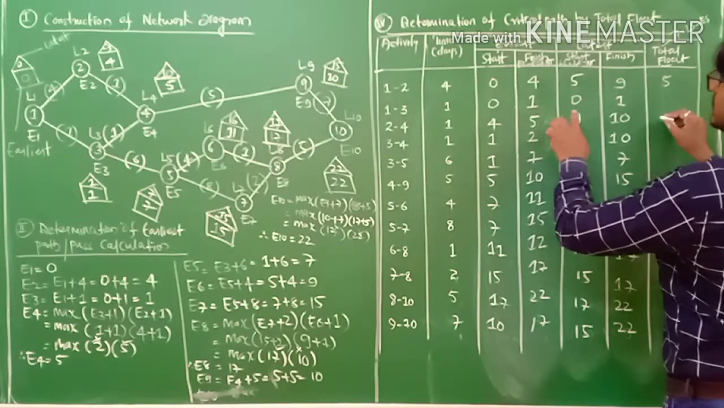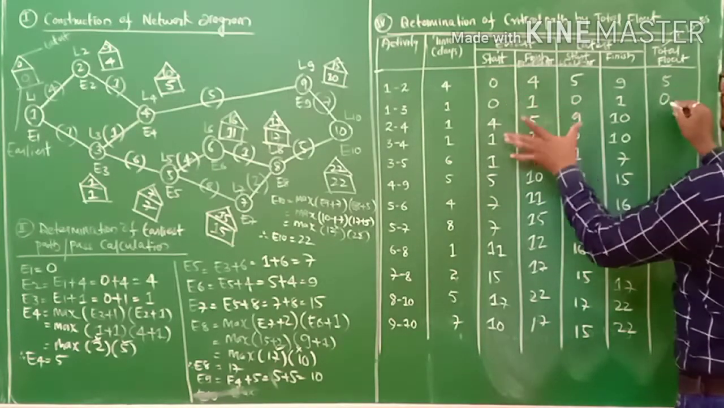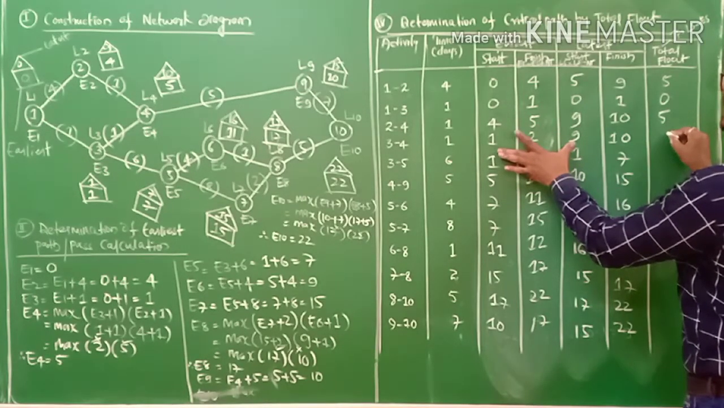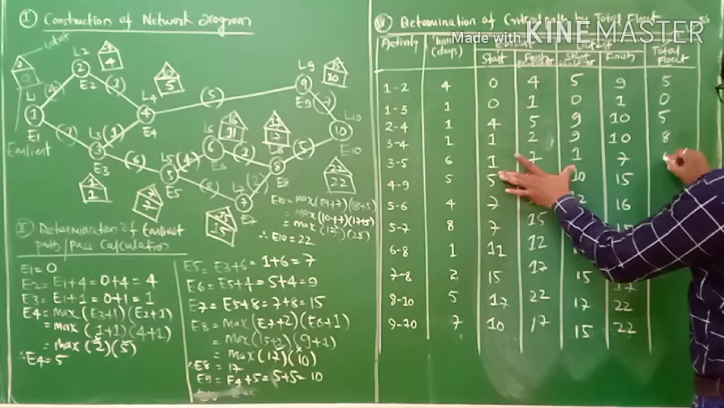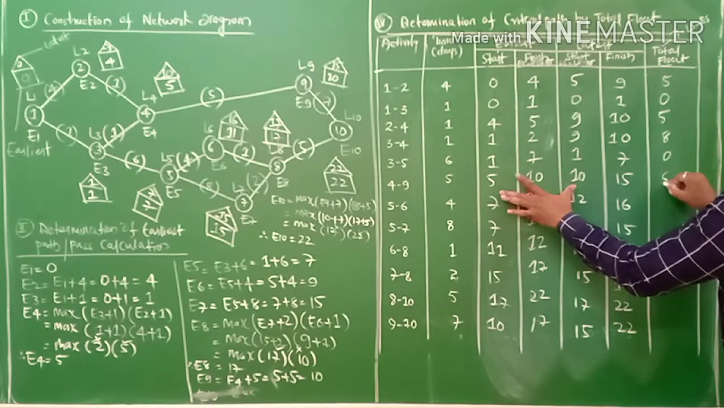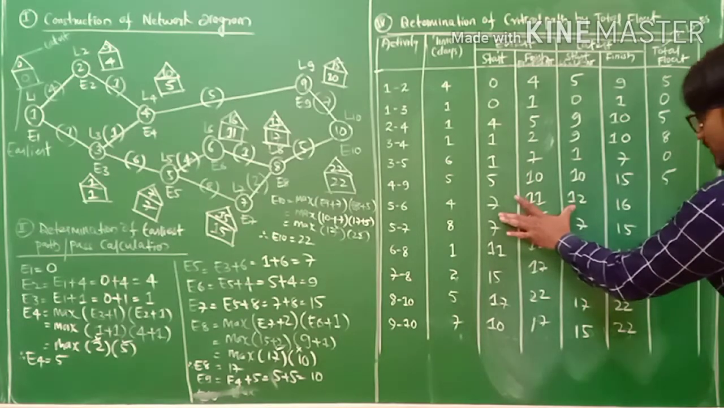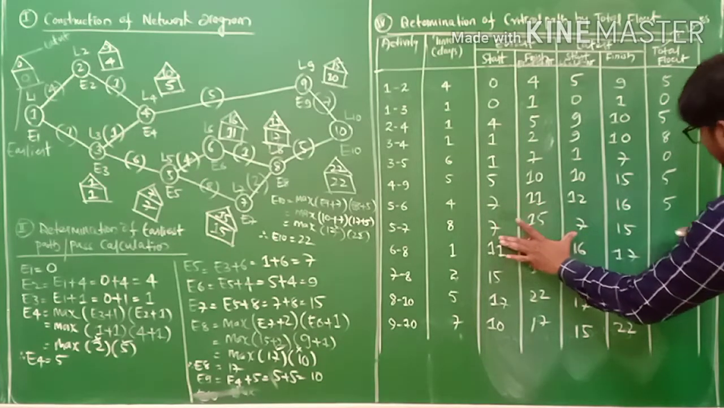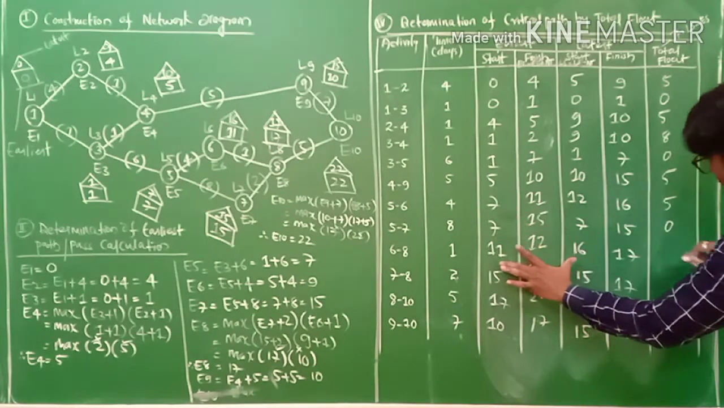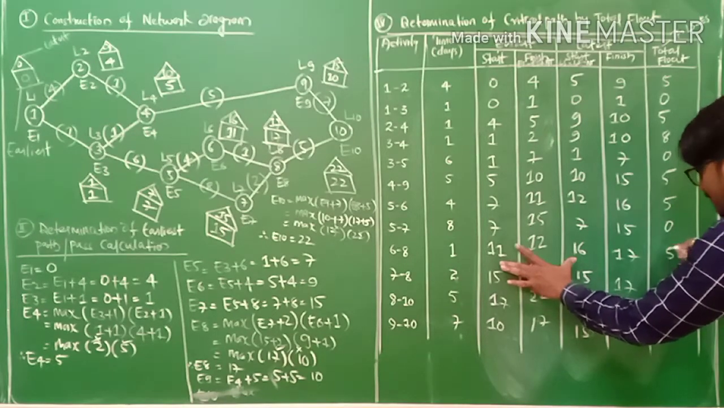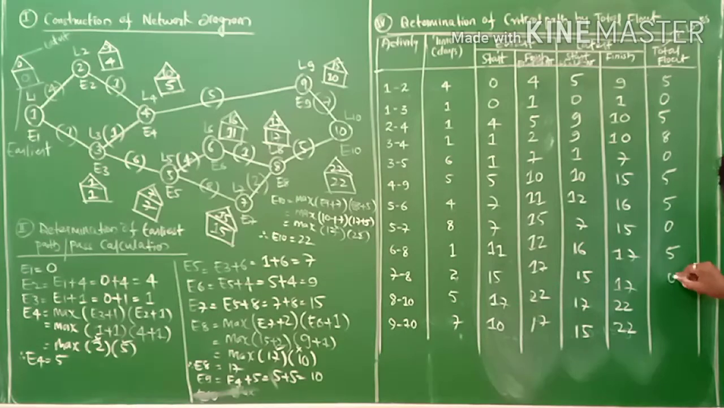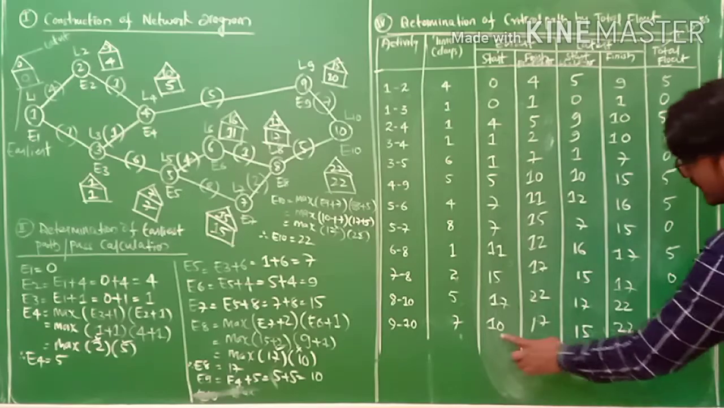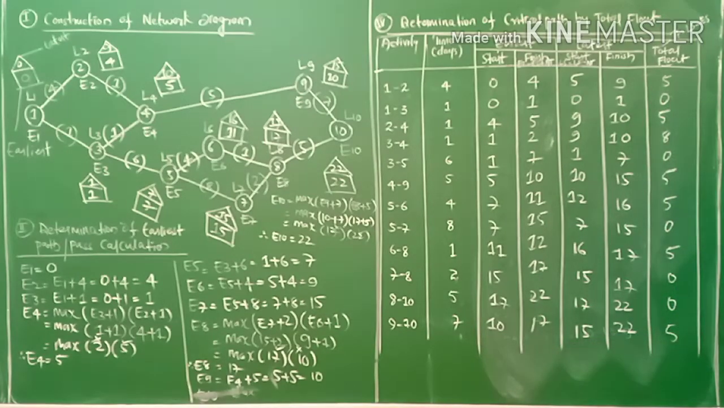1 minus 1, it is 0. 9 minus 4, it is 5. 9 minus 1, it is 8. 1 minus 1, 0. 10 minus 5, 5. 12 minus 7, it is 5. 7 minus 7, it is 0. 16 minus 11 equals 5. 15 minus 15 equals 0. Next, 17 minus 17 equals 0, my friends. 15 minus 10 equals 5, my friends.